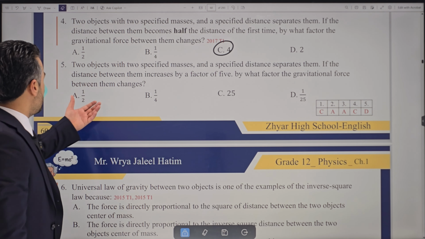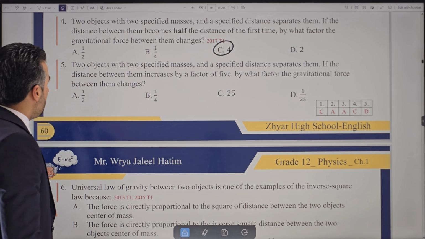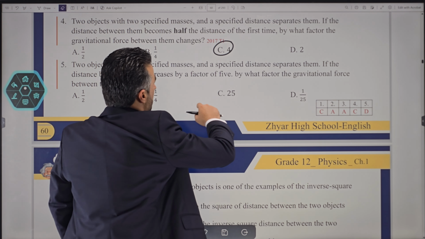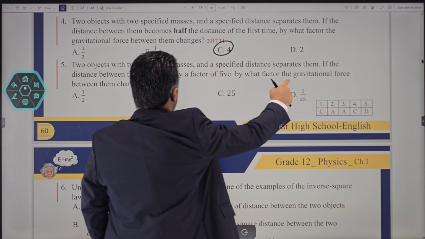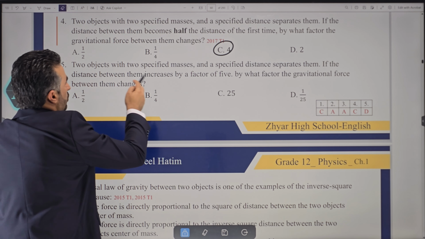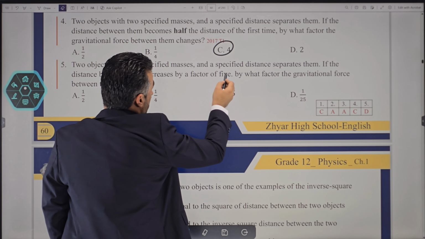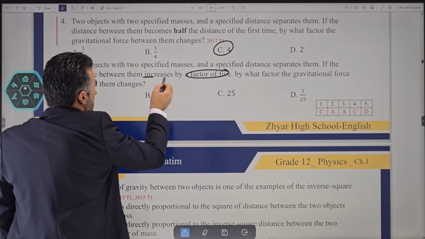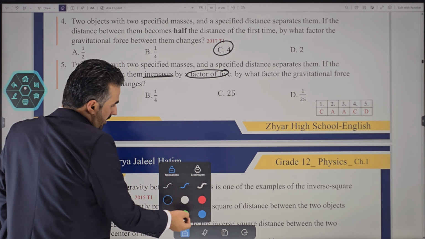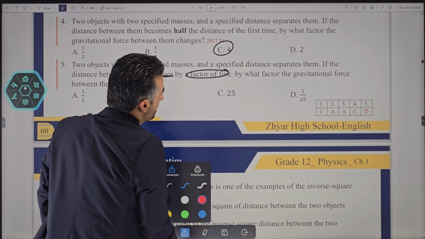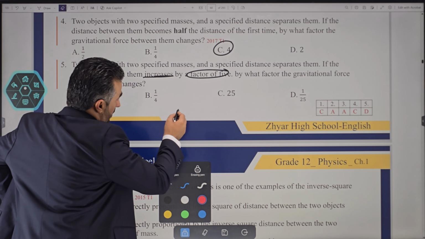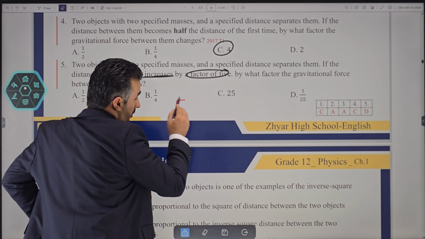Okay, now what about the next one here? It says, watch this. 2 objects with 2 specified masses and a specified distance separates them. If the distance between them increases by a factor of 5, so this time the distance increases, be careful with that. By what? By 5. What factor will the gravitational force between the 2 change? Once again, this time it is going to increase, not decrease.